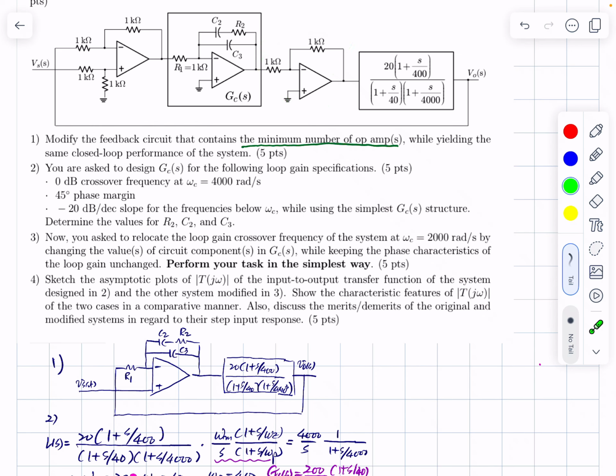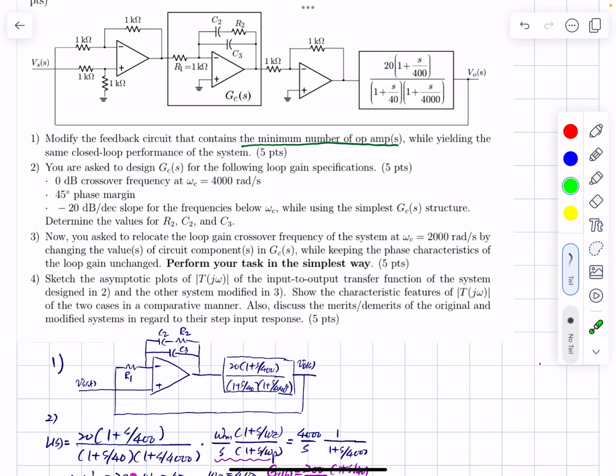I think I explained this several times, and I gave several examples for this. So in practice, you don't use this. You don't want to use this, right? The same function can be achieved by using this simplified circuit, having only one operational amplifier, right?